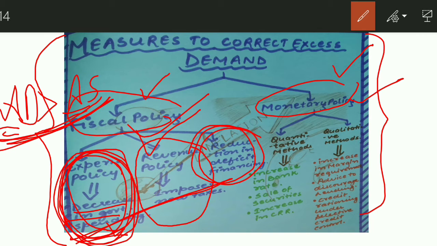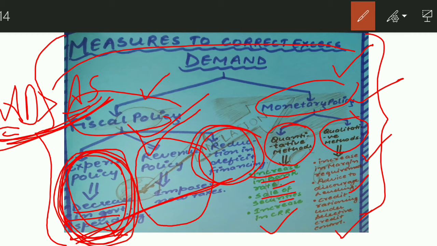Now let's talk about monetary policy. In the banking chapter we discussed quantitative methods and qualitative methods, right? So there we covered various methods, like bank rate, etc. There should be an increase in bank rate, right? Sale of securities should be there. There should be an increase in cash reserve ratio. There should be an increase in marginal requirement. There should be advice to discourage lending, and credit rationing under selective credit control should be there.